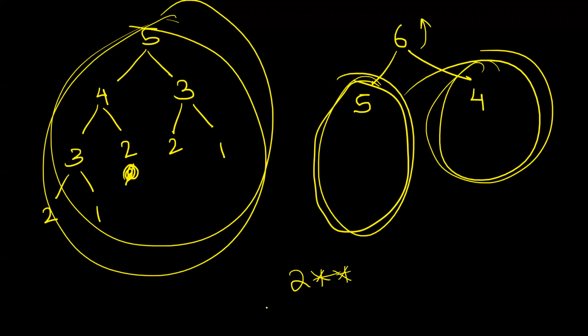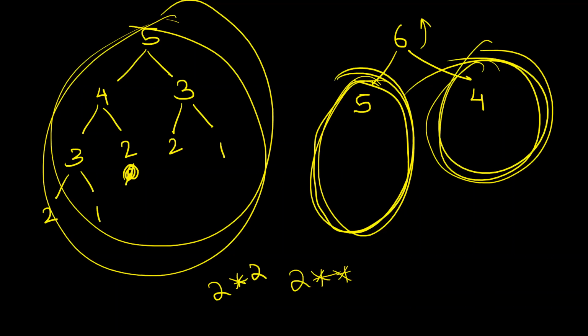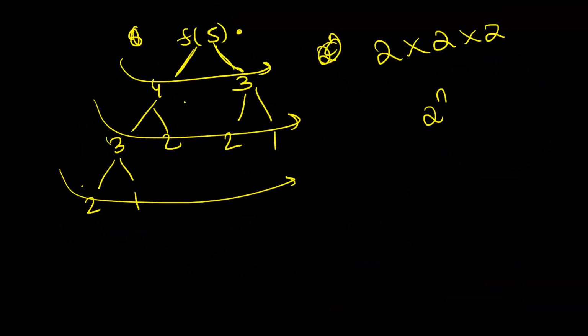So for every n, you double, so it is 2 into n. Sorry, 2 raised to n. That is another way. The way that I understand it and feel most comfortable with, though both are good ways, requires some intuition: with every increase in the value of n, your number of function calls gets doubled. For n equal to 1, it is 2. For n equal to 2, it went to 4. For n equal to 3, it went to 8, then 16. So it is 2 raised to n. This is one way of understanding. The other way was there are 2 options at every level. There are n levels, 2 options at every level, so 2 raised to n approximately.